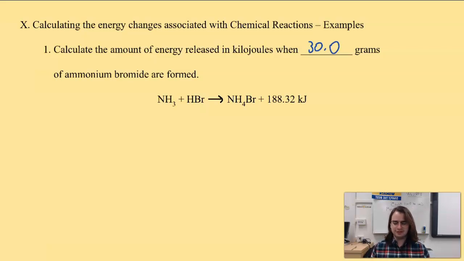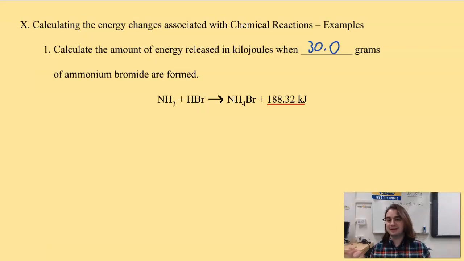Just like we've seen before when we're talking about limiting reactant, we have 30 grams of ammonium bromide forming. And just by looking at it, we are releasing energy, right? So let's interpret this value here. This value means that we are exothermic, because the energy is located on the right side of the equation. And it also is relative to this equation. It's really important to understand that. What that's saying is that relative to this equation, we are releasing 188.32 kilojoules per mole.